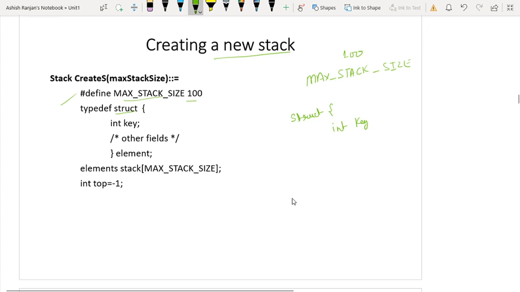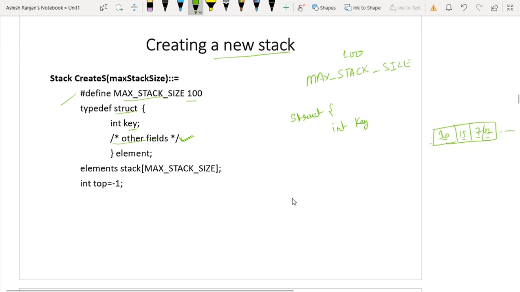So let's suppose I have created a stack and I am placing 10 here, then 15 here, then 7 here, then 27 here, and so on and so forth. So this key is nothing but all these values. This is the first key, this is the second key, third key, and fourth key. Now, if you want to add some other fields, then you can add, otherwise leave it. This is optional.